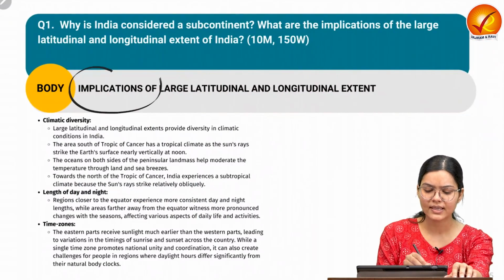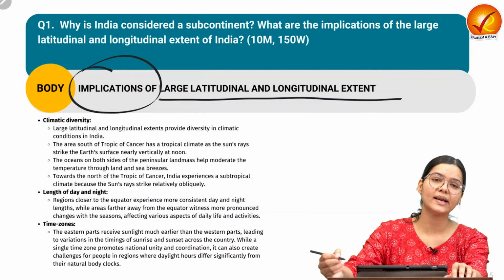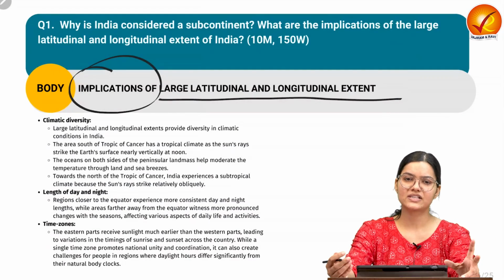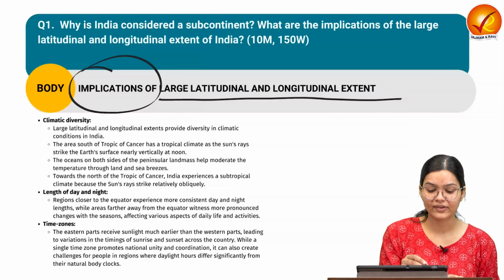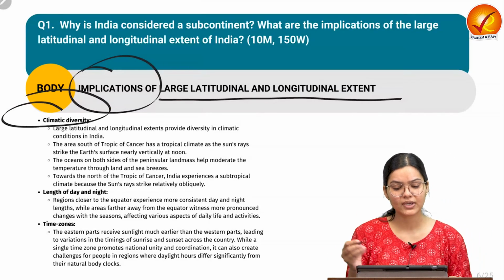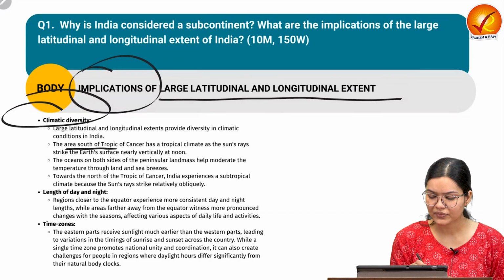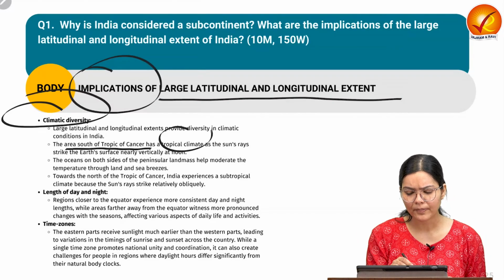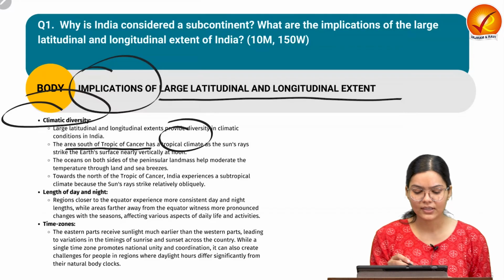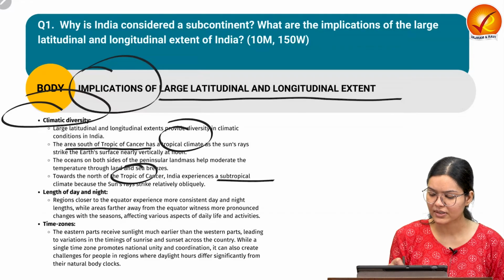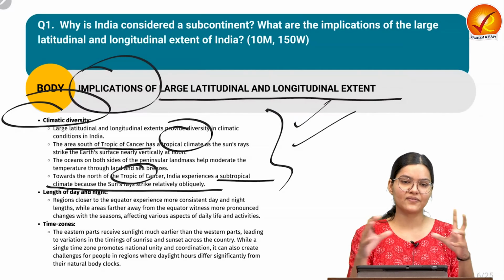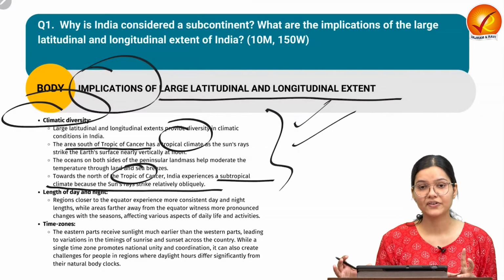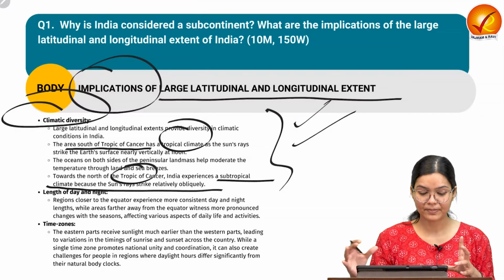Now let us discuss the implication of large latitudinal and longitudinal extent. So as we have already discussed, we have a large area. Thus we are having a climatic diversity, because if we consider the area south of the Tropic of Cancer, it has a tropical climate, while if we consider the north of the Tropic of Cancer, it has a subtropical climate. So because of this, we have a vast variation or vast kind of climatic diversity present here.